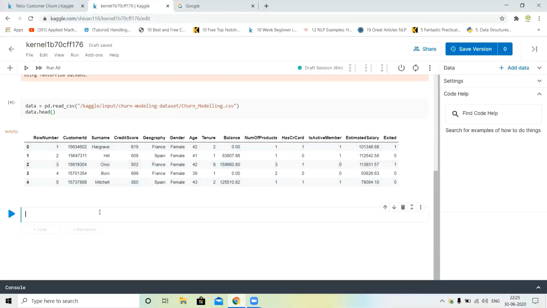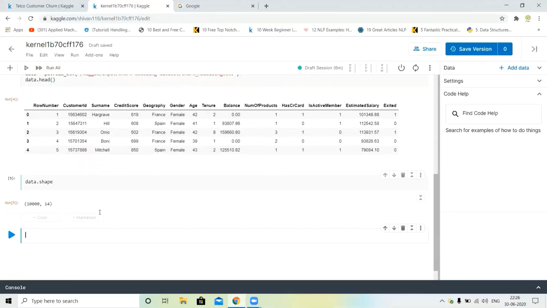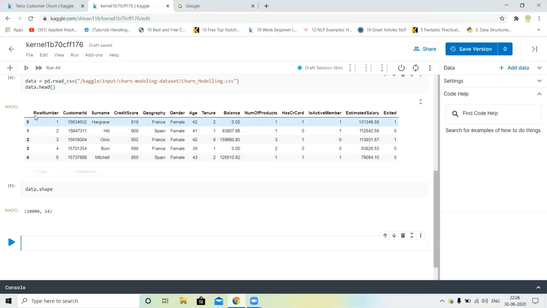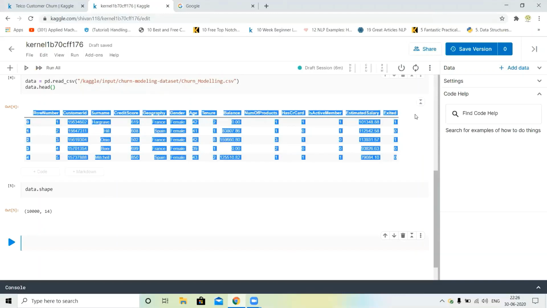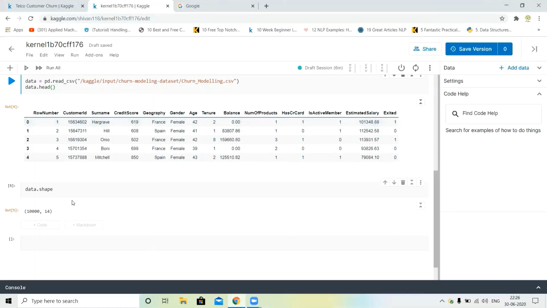Before dropping, I will check the shape of this dataset, data.shape. So 1000 rows are available in our dataset and 14 columns. Next we will check whether any null value is available in our dataset or not.